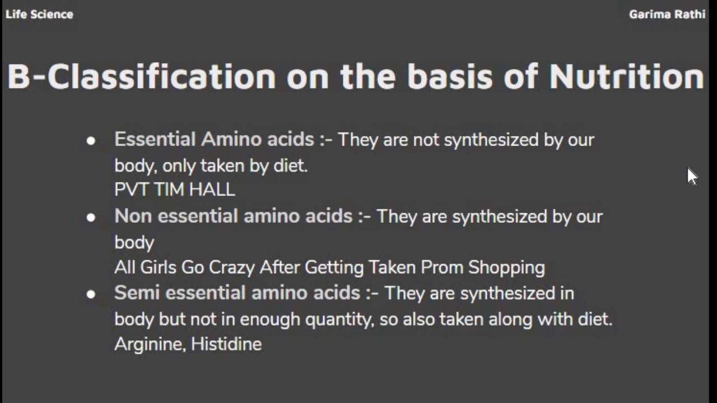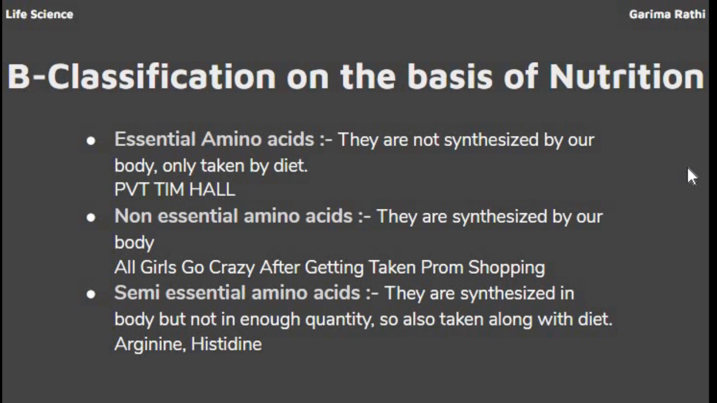These essential, non-essential and semi-essential amino acids can be easily learned with the help of mnemonics such as PVT Tim Hall. P means phenylalanine, V means valine, T means threonine, T tryptophan, I isoleucine, M methionine, H histidine, A arginine, L leucine and lysine. PVT Tim Hall. Next, non-essential amino acids.